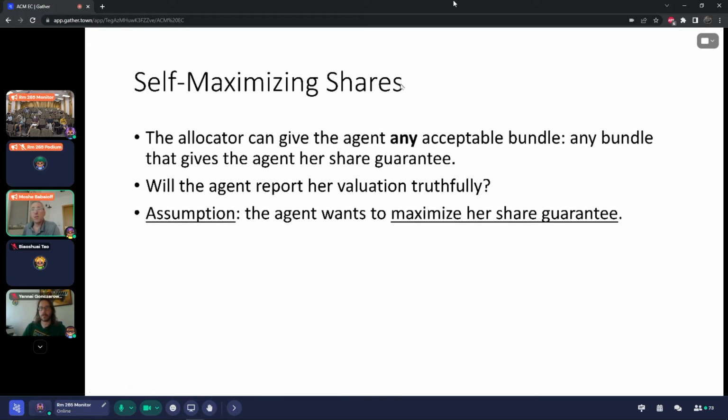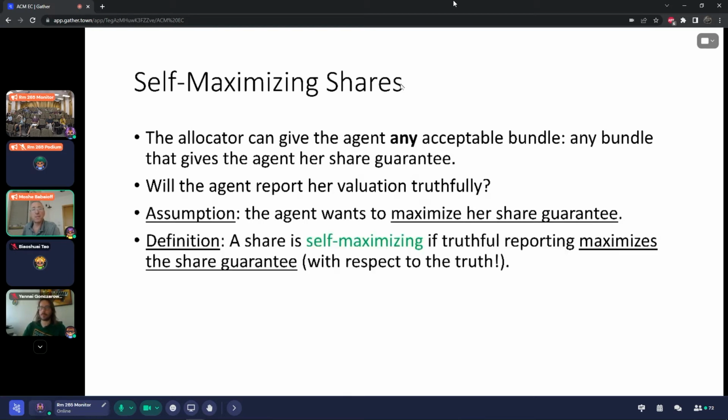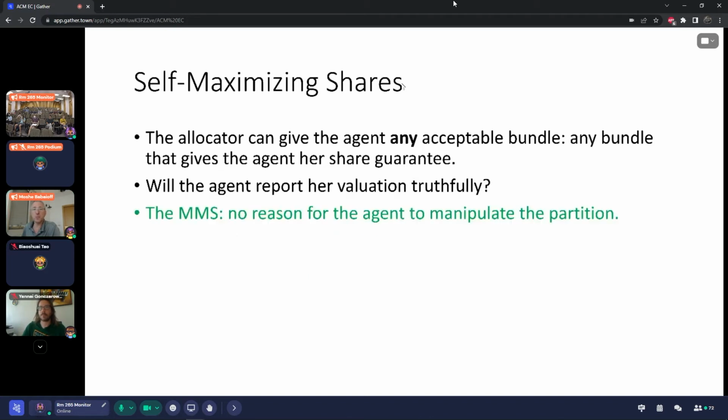That is, given the share function, she wants to be sure that she'll get the maximal value, which is essentially kind of very strong risk aversion again. So the definition is: the share is self-maximizing if truthful reporting maximizes the share guarantee. And of course, this is measured with respect to the truth. I'll explain it with an example in a second.